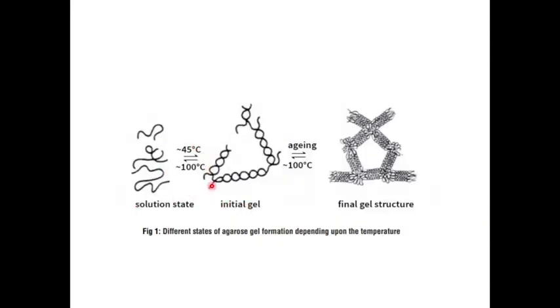We can see the solution state at approximately 45 degrees, then the initial gel with cross-linking, and on aging we can see the gel in which the sugar molecules cross-link with each other to form the gel-like porous structure.